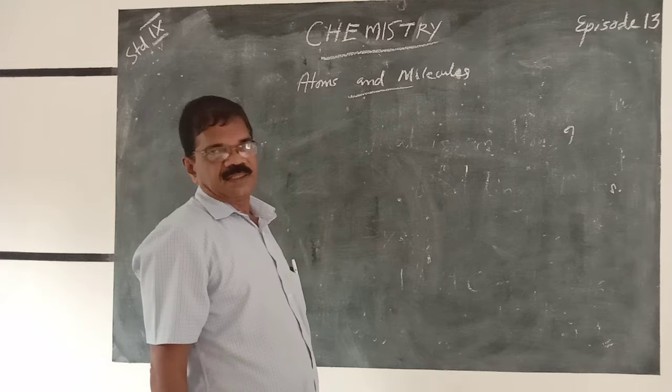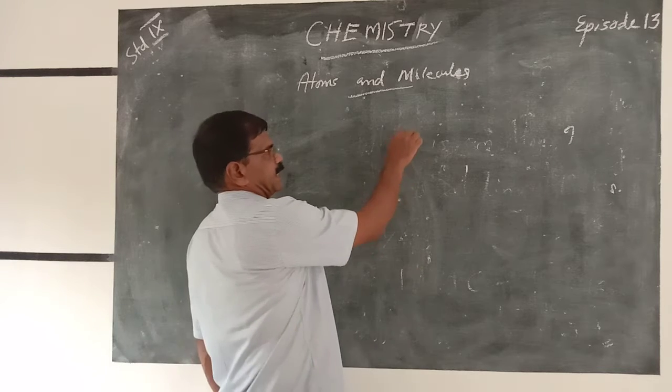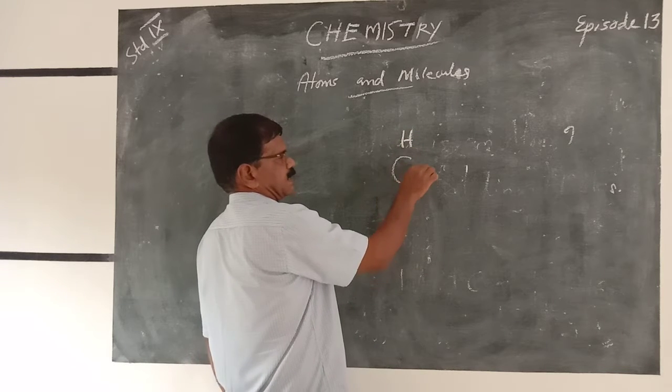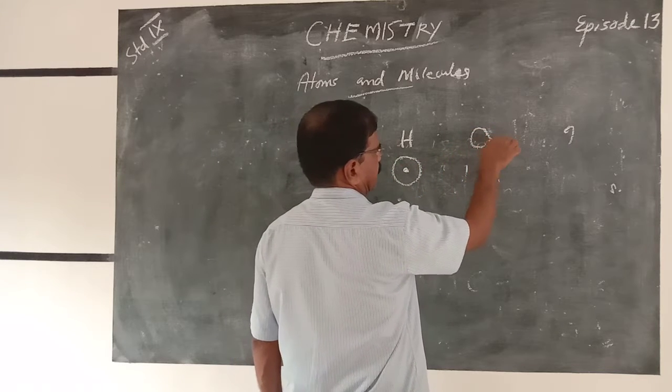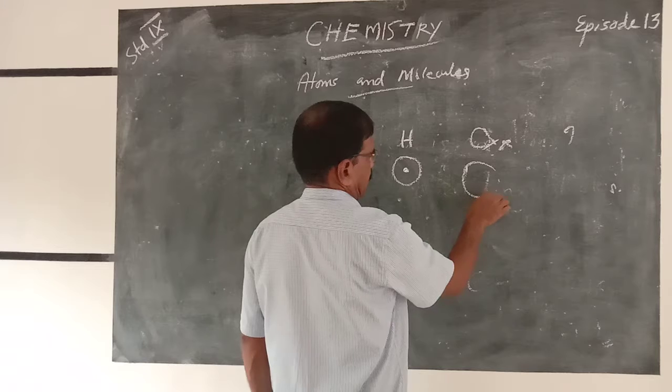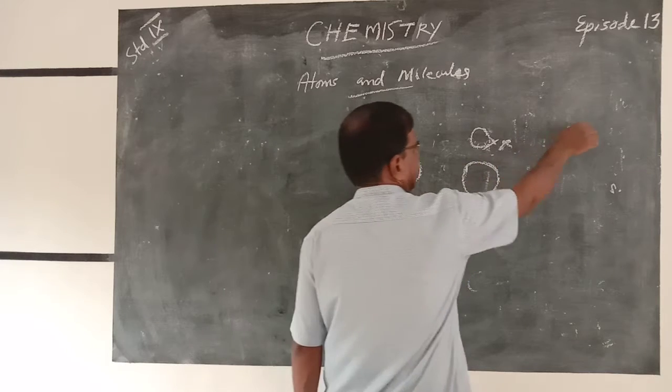In John Dalton's view, hydrogen has its symbol, oxygen has its symbol, and carbon has its symbol.